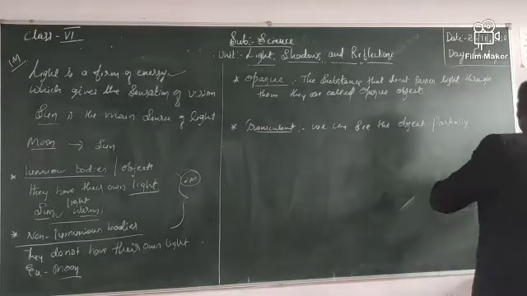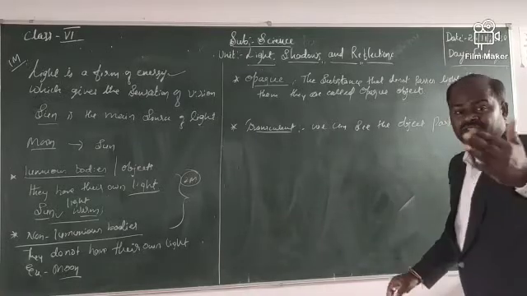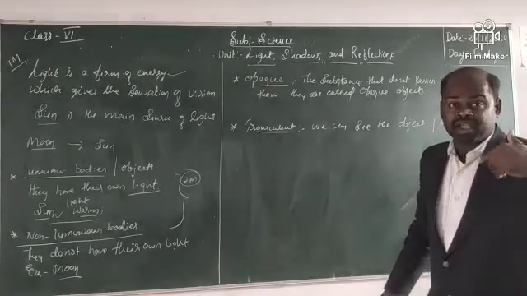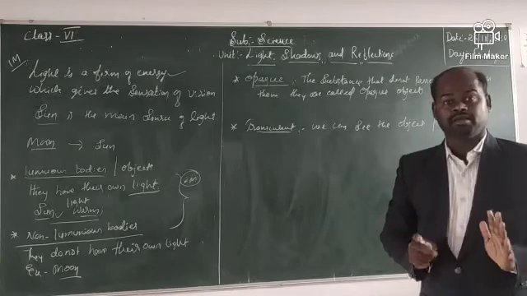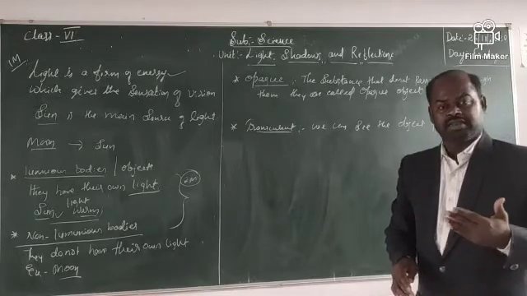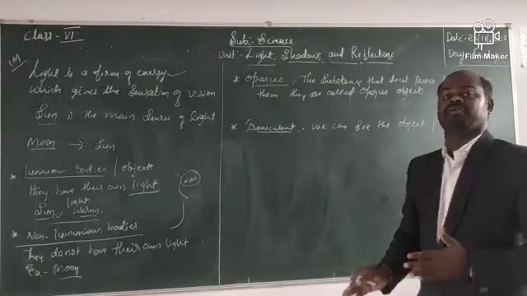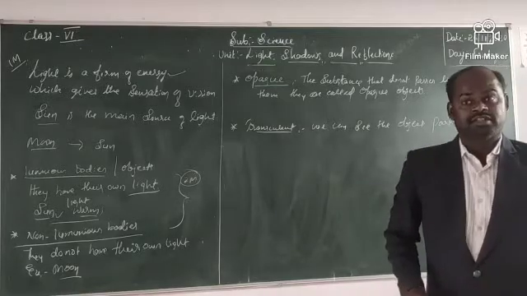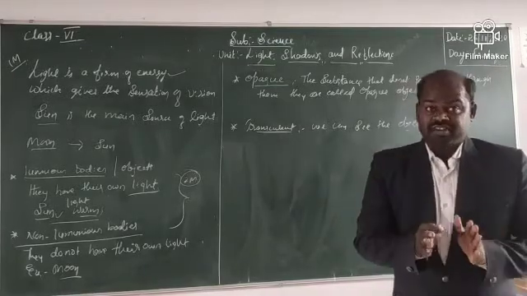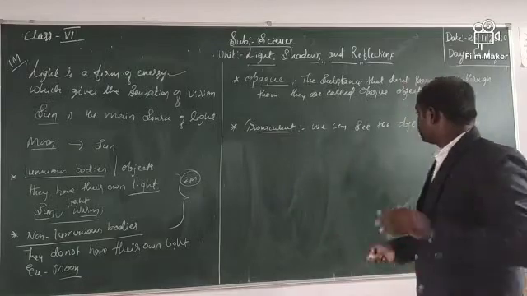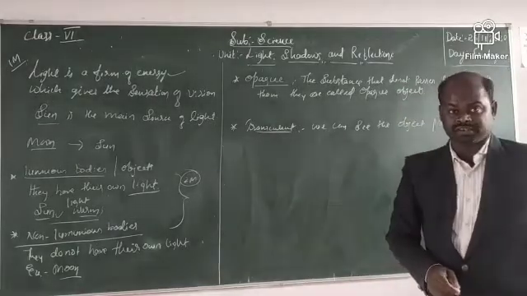Partially means somewhat, we can imagine, that's all, but we cannot see exactly. Partially means a very small quantity of the object we can see, not clearly. Okay, that is what? Translucent object.